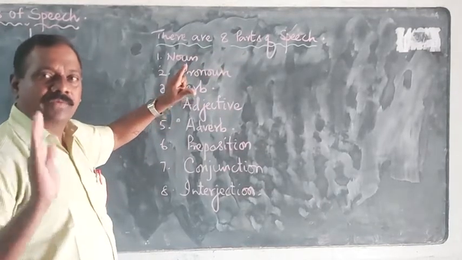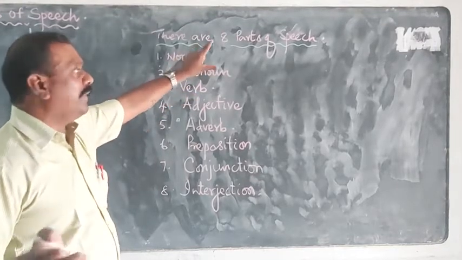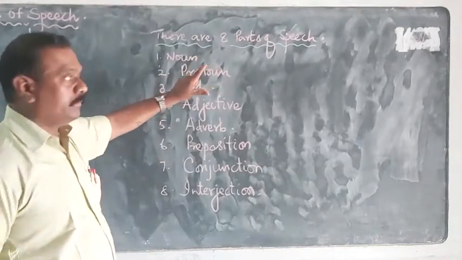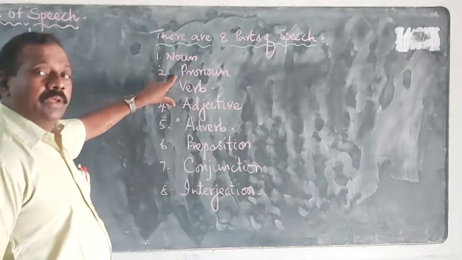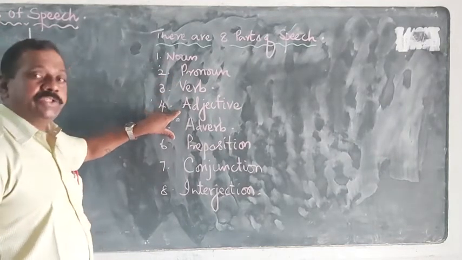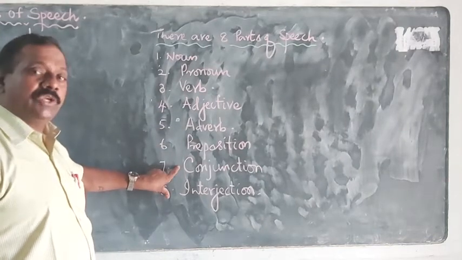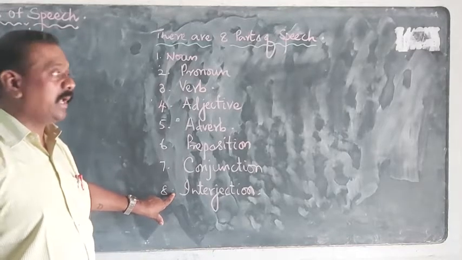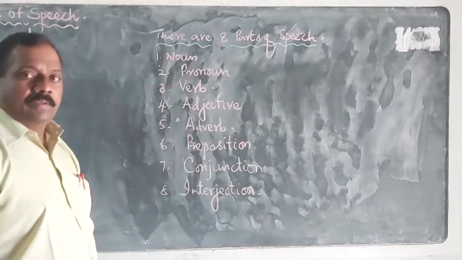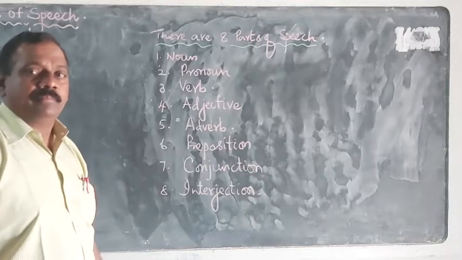Some grammar books say only 7, whatever it may be. But actually there are 8 parts of speech: noun, pronoun, verb, adjective, adverb, preposition, conjunction and interjection. Okay? These 8 are very important in a sentence.